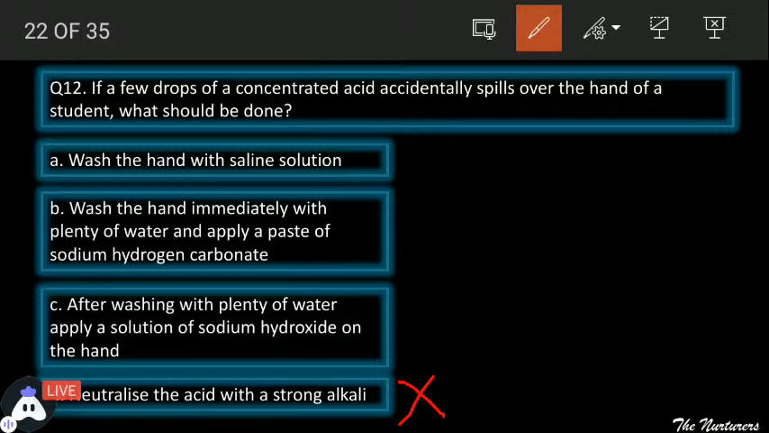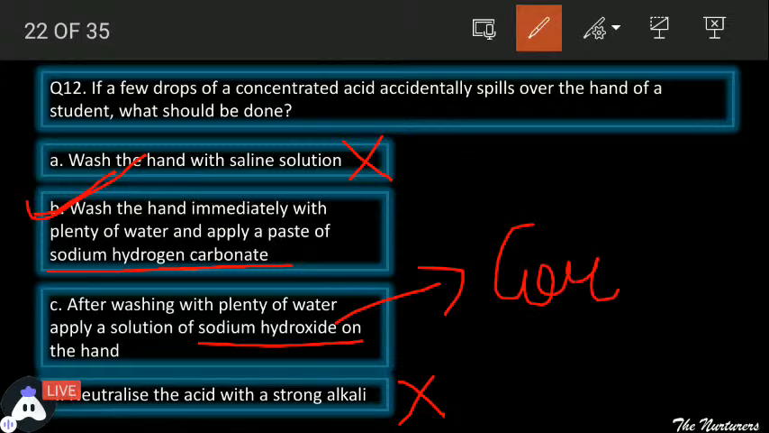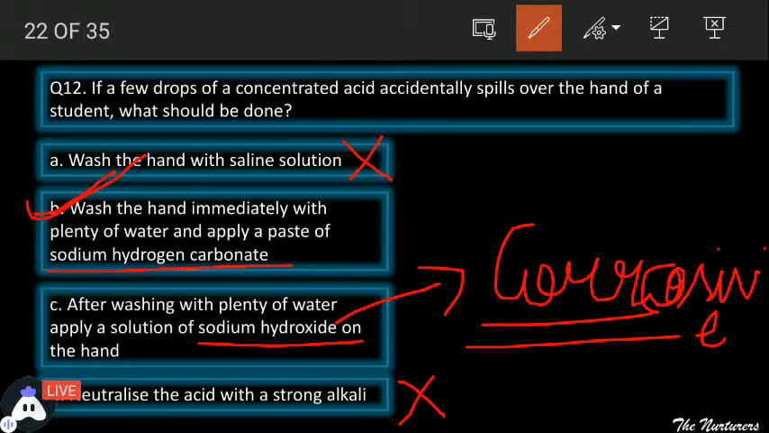After washing with a lot of water, what will we be doing? The second step: we will be using the saline solution, or applying a paste of sodium hydrogen carbonate, or applying a solution of sodium hydroxide on the hand. So see students, saline solution is again not an option. There are two options, sodium hydrogen carbonate and sodium hydroxide. Option B is correct, sodium hydrogen carbonate, because we cannot use sodium hydroxide. It is also a base, but it is corrosive in nature. It has a damaging effect, and since it is corrosive in nature, we cannot use it.